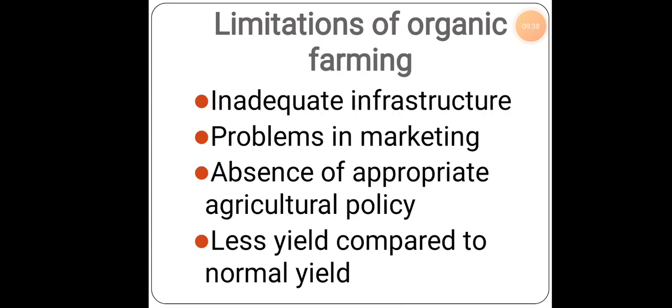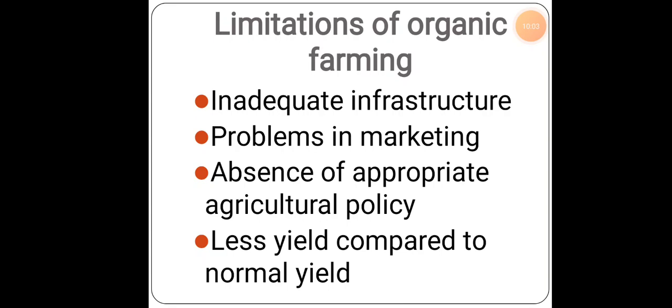Next thing, problems in marketing. The farmers will not know the market information, so he might sell his products at a cheaper rate. At this point, the farmer might face a major difficulty. The next thing is the absence of appropriate agricultural policy, in the sense of the promotion of organic farming.